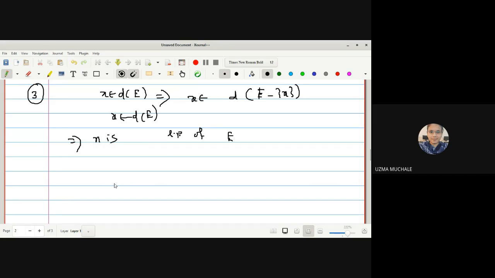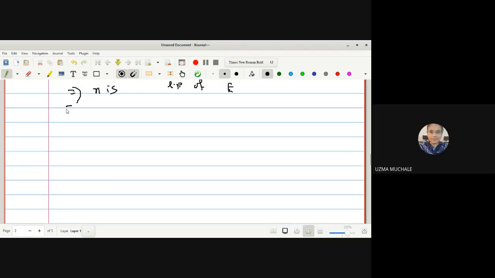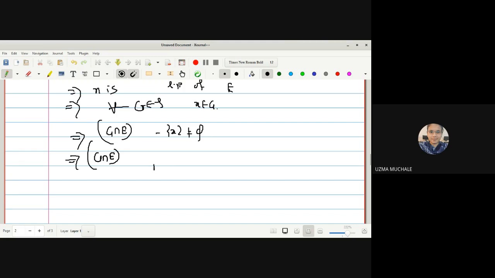Is it okay? Yes, ma'am. So now let us use the definition of a limit point. X is a limit point of E means: for all open sets G containing X, we have the condition G intersection E minus singleton X is not equal to empty set. The same thing I can write as G intersection E intersection with complement of X is not equal to empty set.